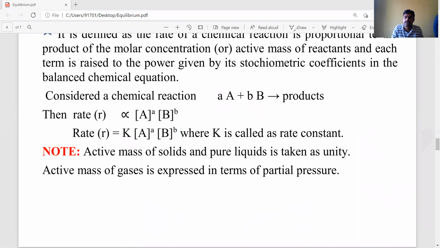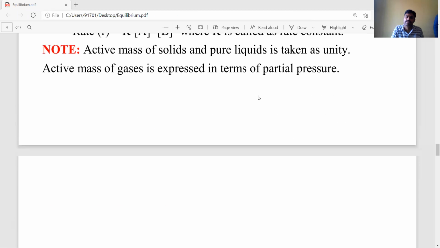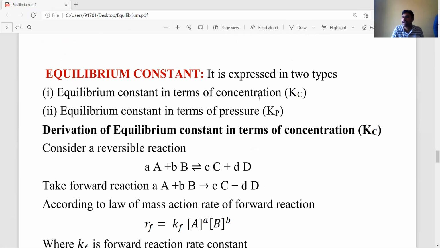Next, we have to derive the equations. Listen carefully. What I am saying: the active mass or molar concentration for solids and liquids is equal to 1. Don't consider that active mass, you have to take 1 only. As gases are present, the active mass or molar concentration becomes partial pressure. Partial pressure we express in terms of atmospheric pressure, atm units. Okay, that is about the law of mass action.